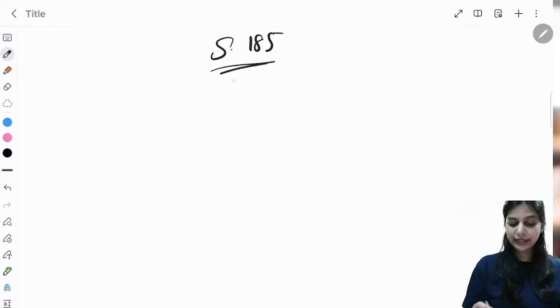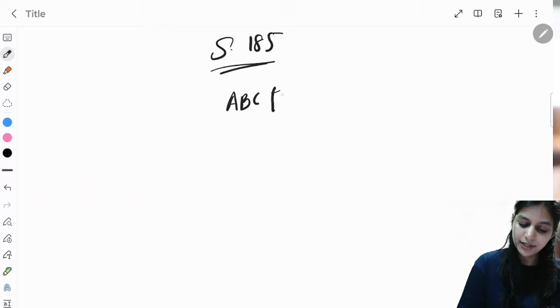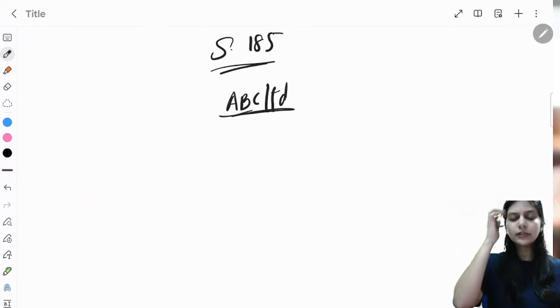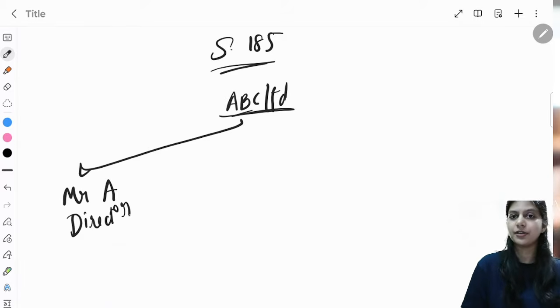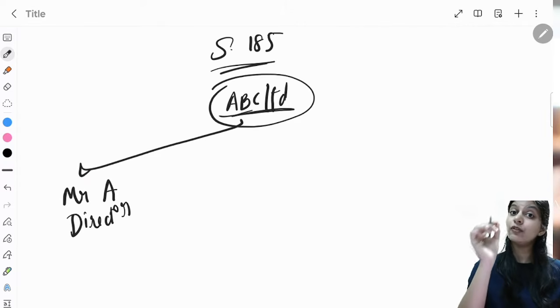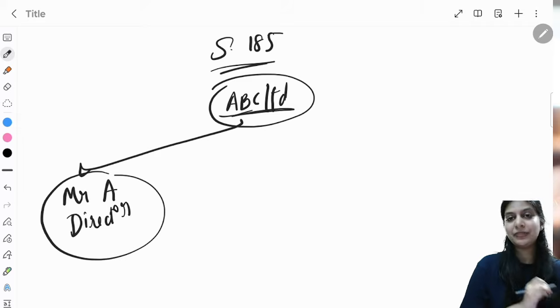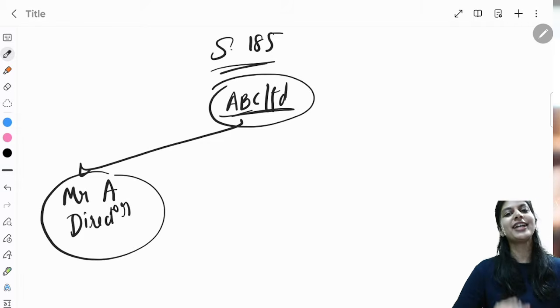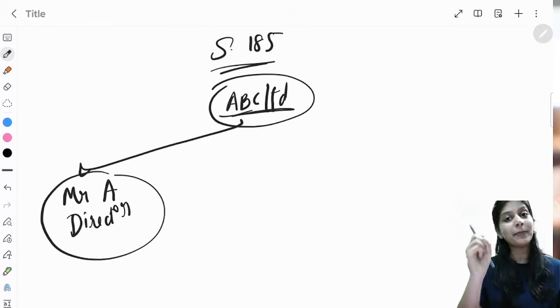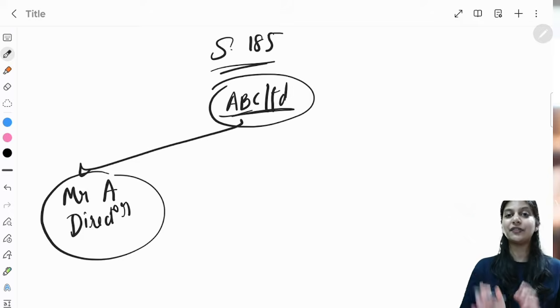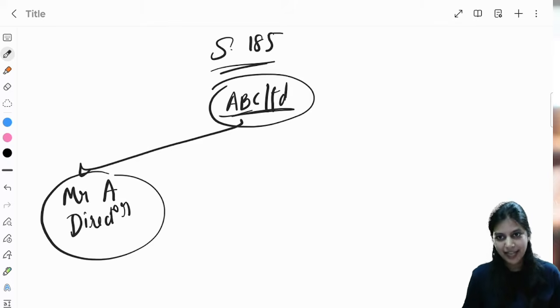So now section 185 is what? Loans to director. Let's say there is a company ABC Limited. This company has a director, Mr. A. Mr. A is the director of ABC Limited, alright? So now this company wants to give loan to Mr. A. For this, you have to check section 185. Can Mr. A take loan from ABC Limited is what is given under section 185 of Companies Act.